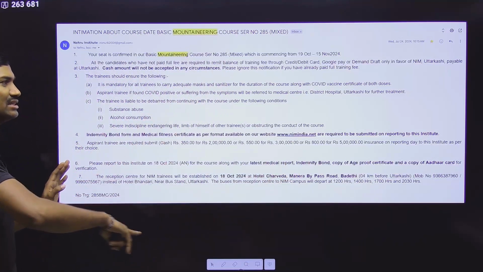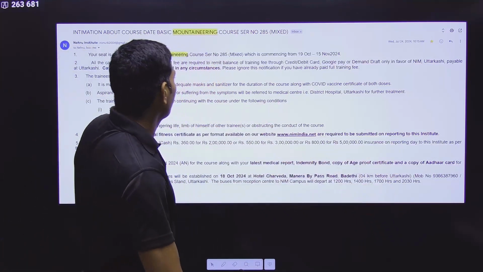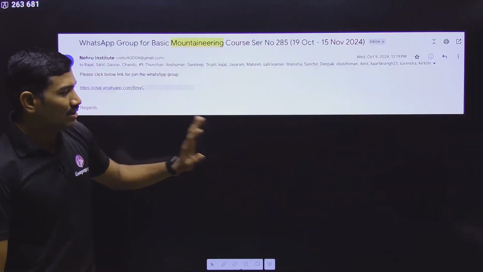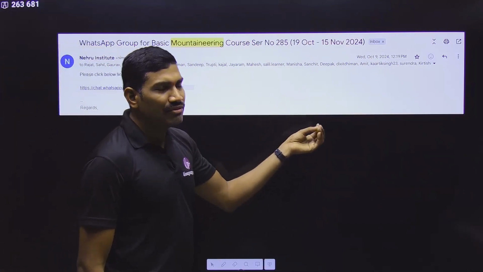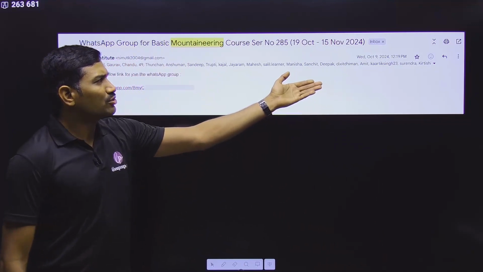So please remember this. In this way, you are receiving the email regarding the confirmation of the seat and what are the things that you need to bring for the course. This is what is ready. Okay. And after that, generally approximately 1 week or 10 days before the commencement of the course,